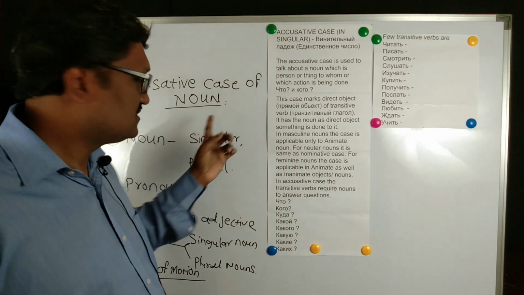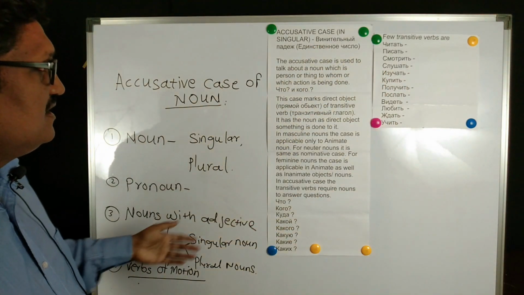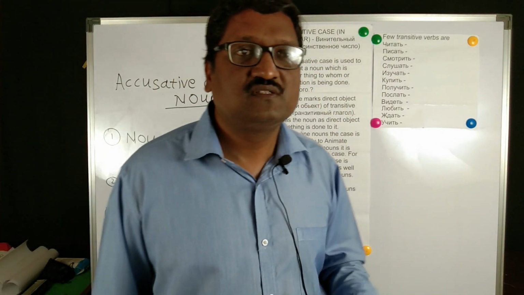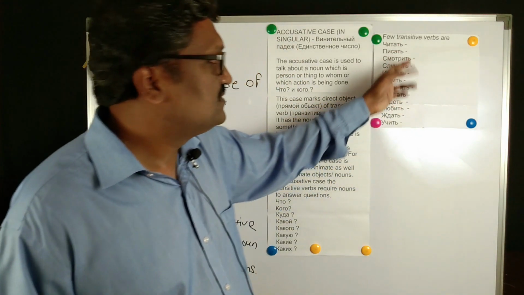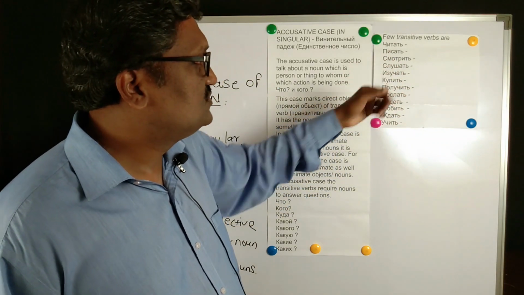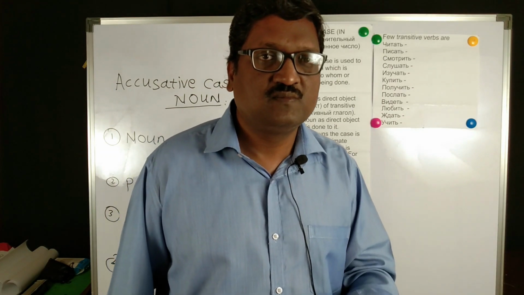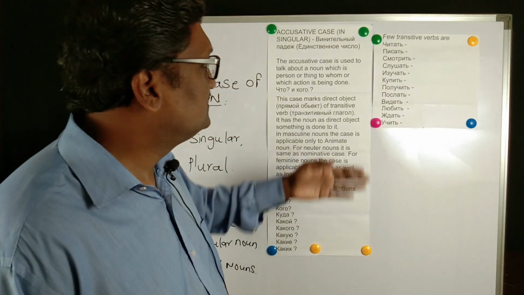So, the accusative case of a noun. In this accusative case, there are various aspects. The accusative case is used when the noun is used as a direct object of a transitive verb. Which are the transitive verbs? Here are examples of transitive verbs: chitat, pisat, smotret, slushat, izuchat. Chitat knigu: for reading we have to have some book. So the transitive verb is chitat and the direct object is a book.